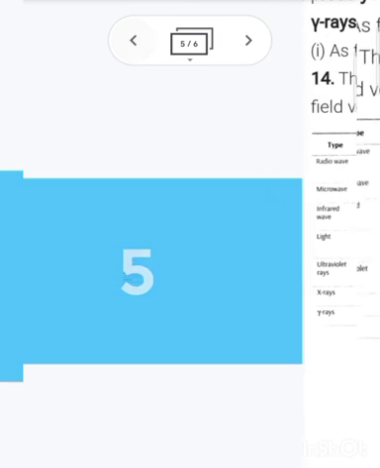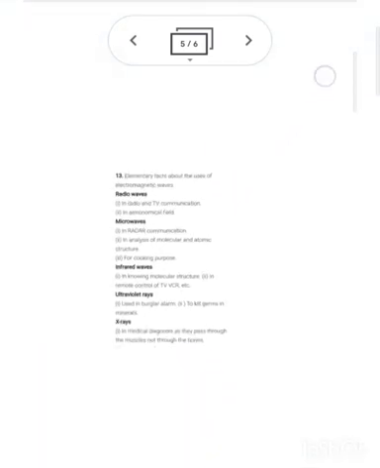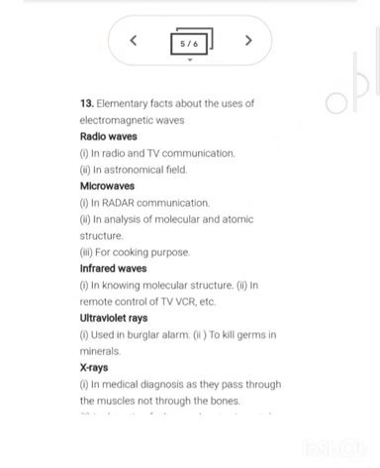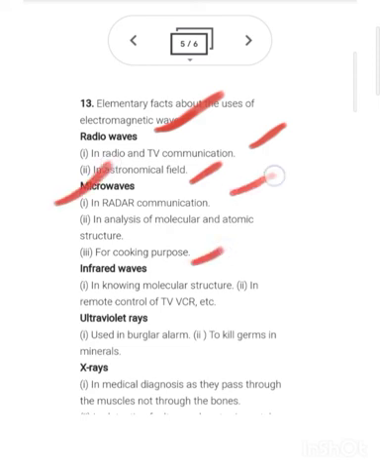After this, the other thing which you have to learn is regarding the basic uses of these. All of us know about the radio wave. What are the uses of the radio wave? Radio wave is used in radio and TV communication as well as in the astronomical field. Microwave, definitely in microwave ovens, radar, analysis of